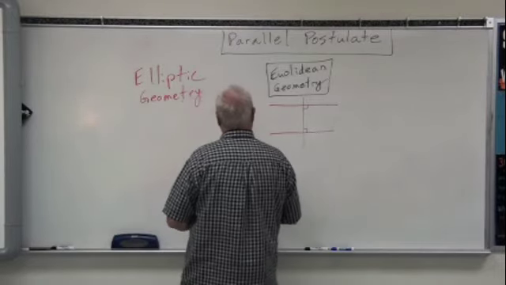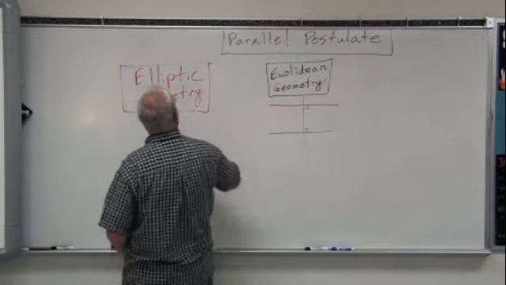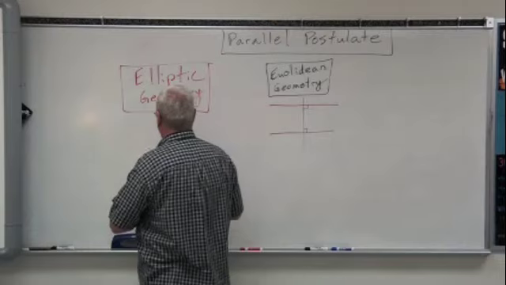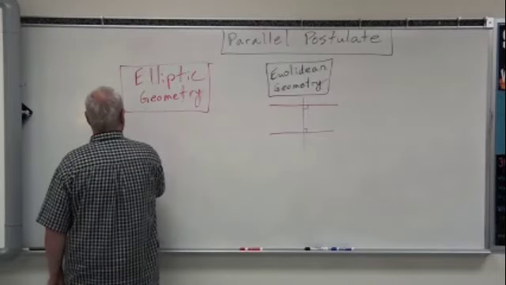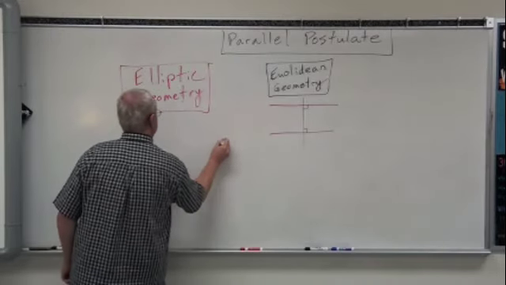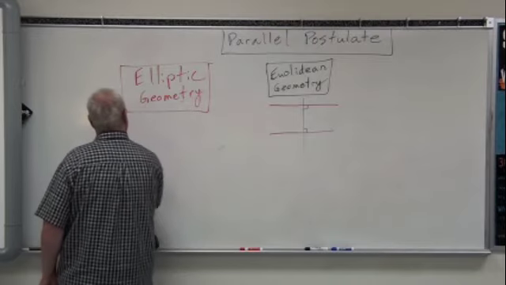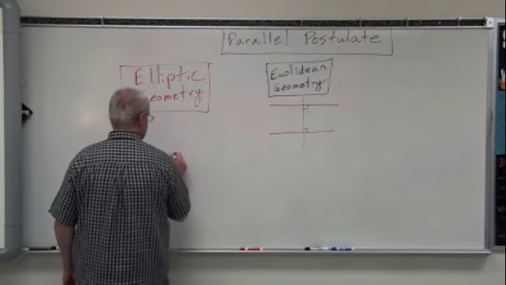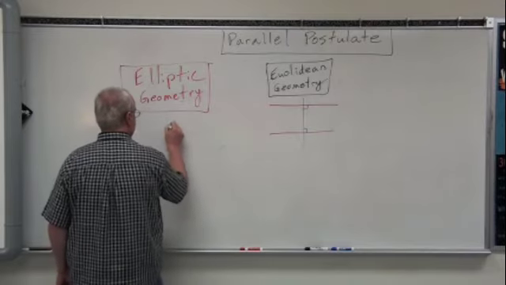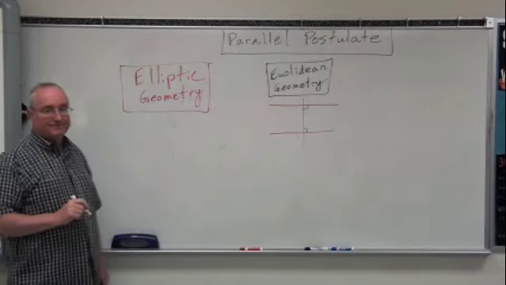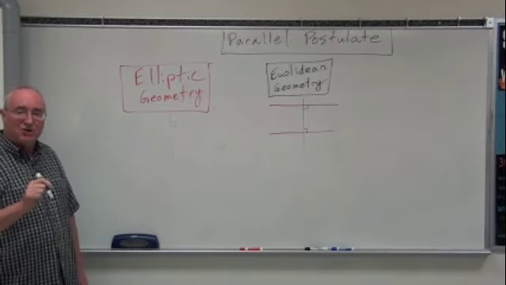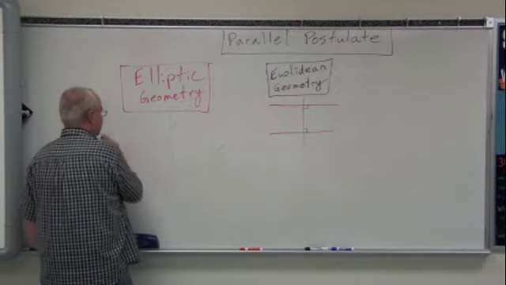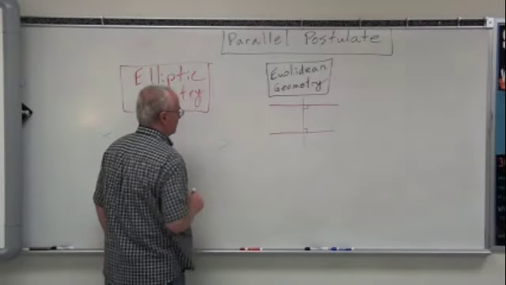Okay? Now, the picture that we would draw of it for the parallel postulate looks like this. If we have two lines, because elliptic geometry looks like this, we can intersect those two lines at points with a third line where it is perpendicular. The third line is perpendicular to those two lines, and those lines are always going to meet.